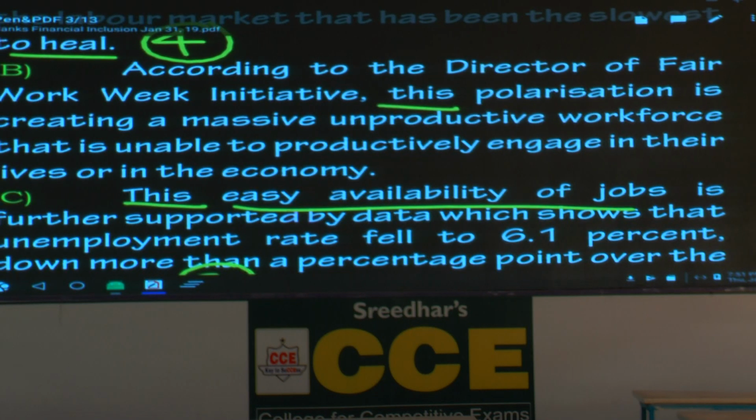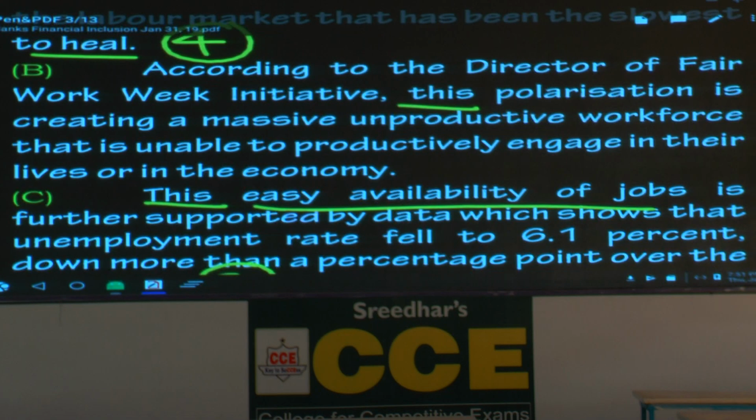B is the last sentence. I'll read out the sentence. According to the director of Fair Work Week Initiative, this polarization, please underline this polarization. Hope you guys are listening carefully. So polarized, he talks about this polarization is creating a massive unproductive workforce that is unable to productively engage in their lives or in the economy. So that is the last sentence.